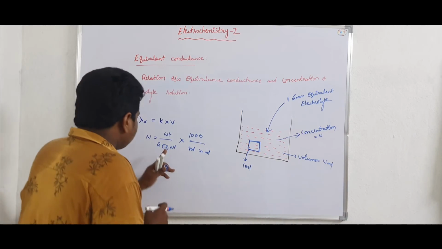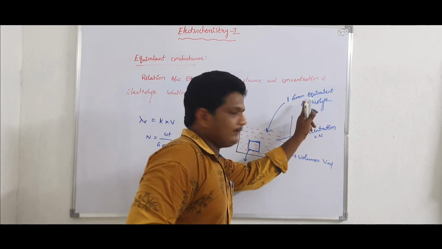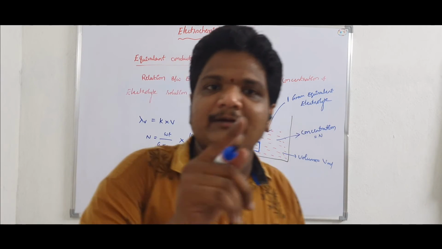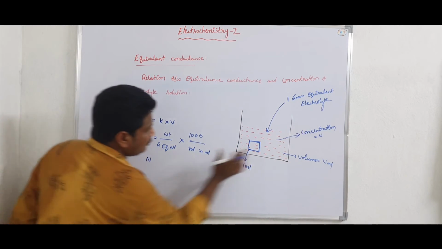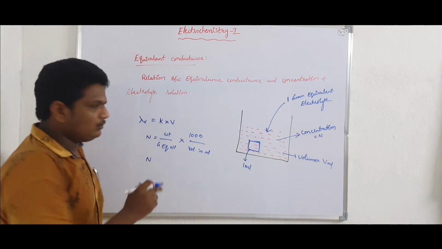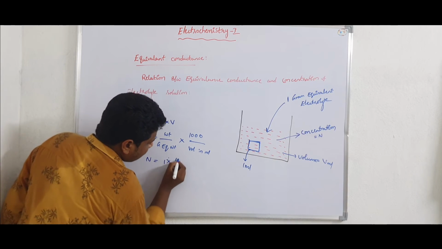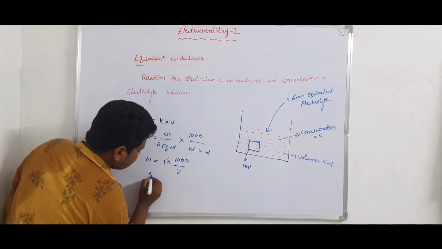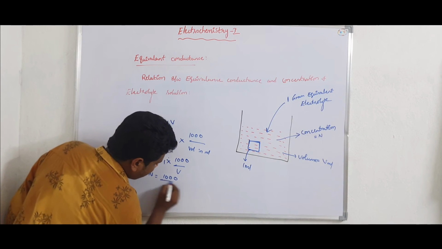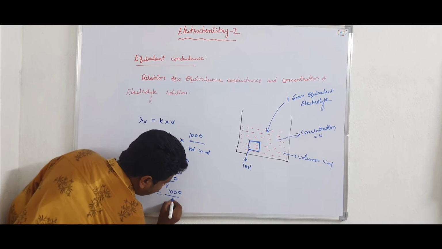Since the number of equivalents is 1, we are taking only 1 gram equivalent of electrolyte. So the normality of this solution is equal to 1 into 1000 by volume. So N is equal to 1000 by V, where V is equal to 1000 by N.